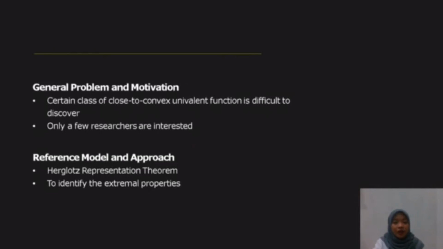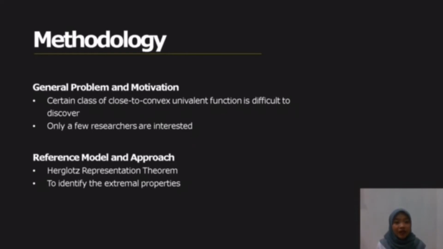Next, we move on to methodology. For a certain class of close-to-convex univalent functions, it is difficult to discover an acceptable way to tackle the problem, so only a few researchers are interested in this subject. The Hilbert representation theorem, published by Hilbert in 1911 to identify the extremal properties of the class of functions, will be implemented in this project.